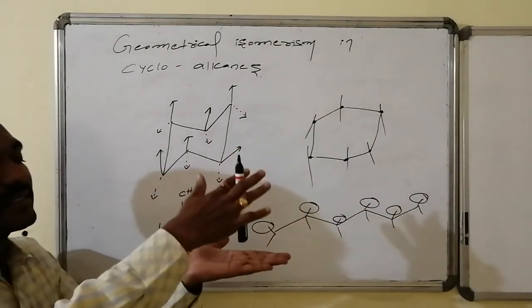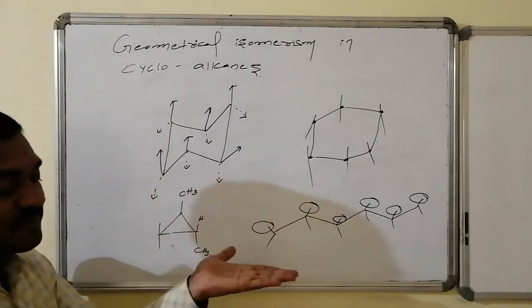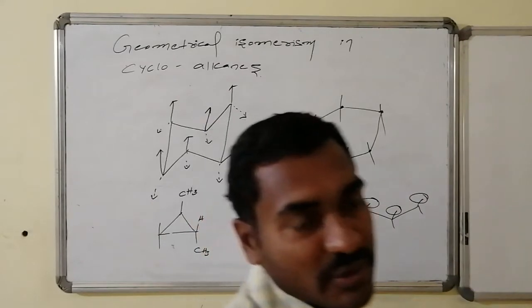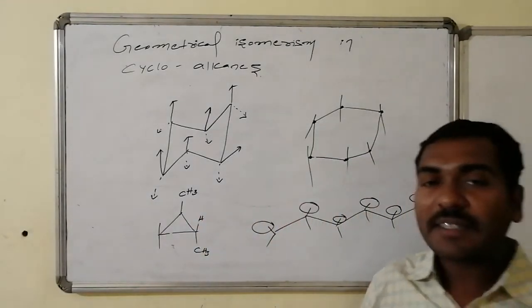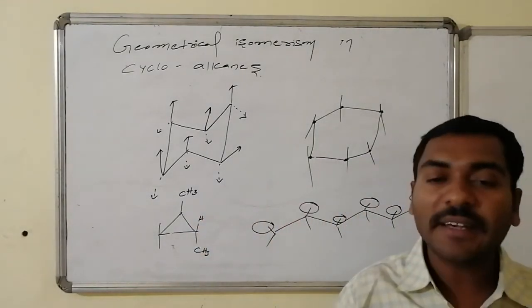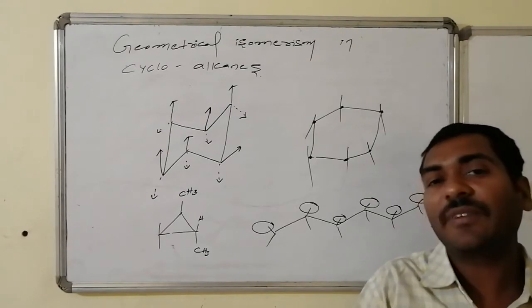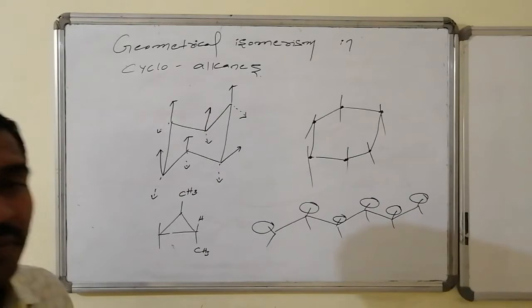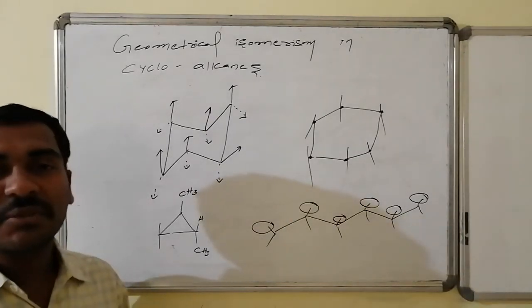Whatever the top groups are there, all of them are cis to one another. Whatever the bottom groups are there, the interrelation between all bottom groups is once again cis. If one is at the top and one is at the bottom, by indicating their positions, we will use the prefix trans. Else we will use cis. Thus, naming of cyclic compounds related to substitutions can be given.